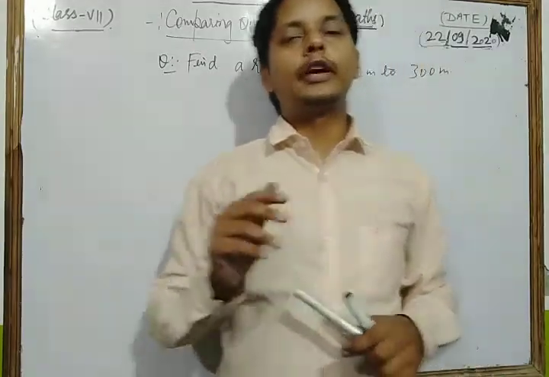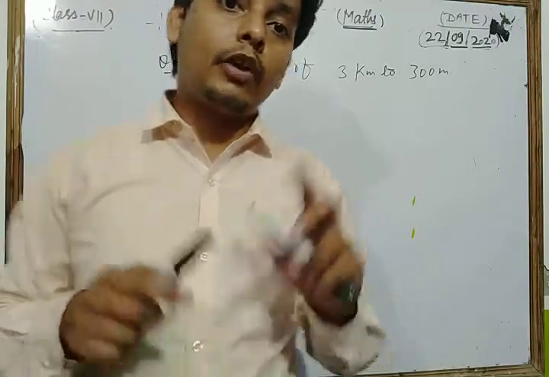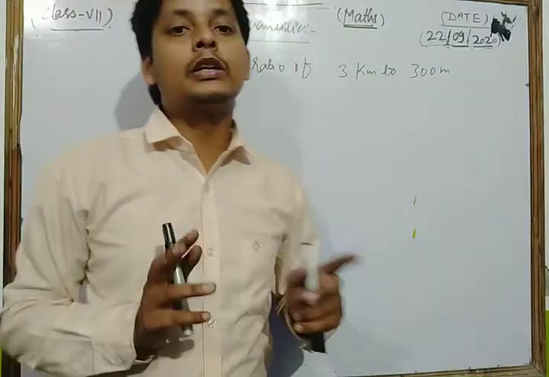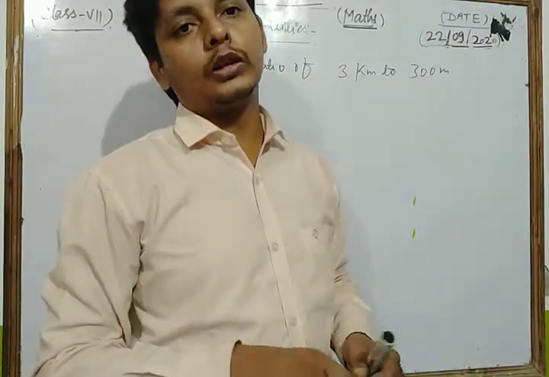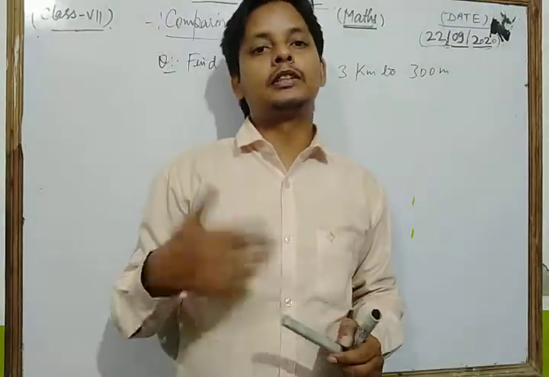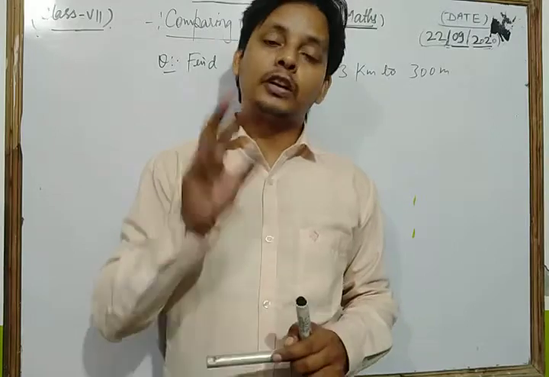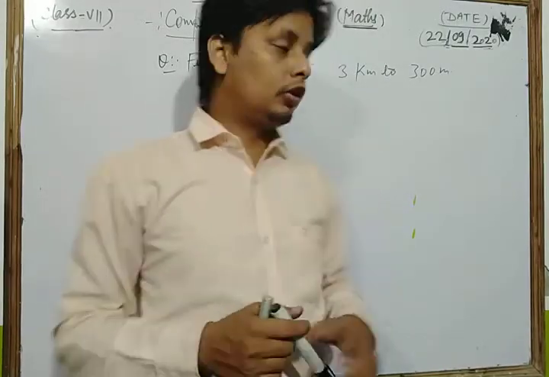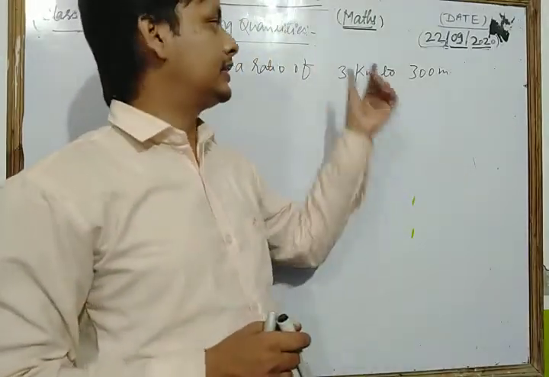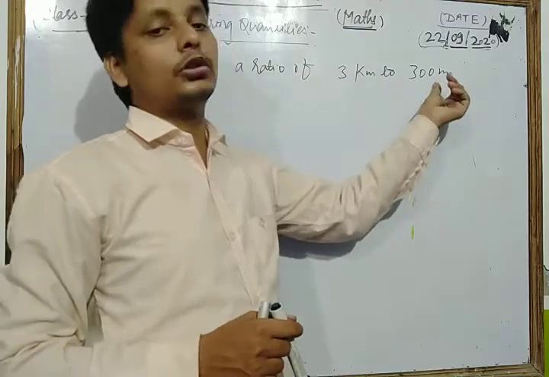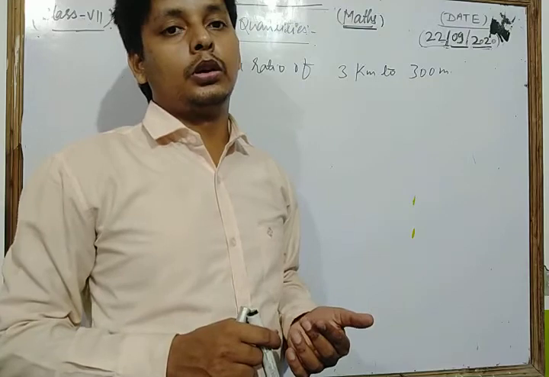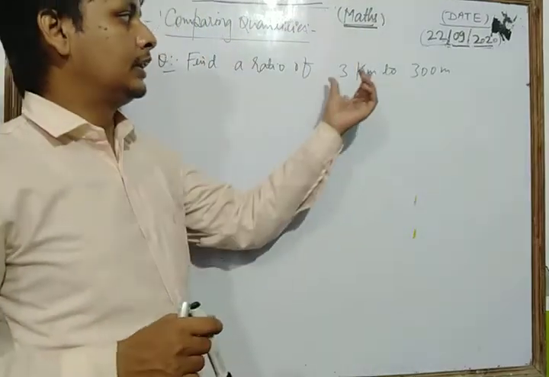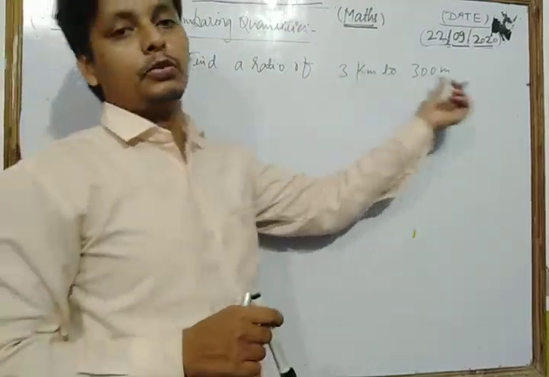Dear students, in finding the ratio we always find the ratio of similar quantities. Here 3 kilometer and 300 meter, both values represent distance. So we always compare only the same quantity, two quantities of the same magnitude.